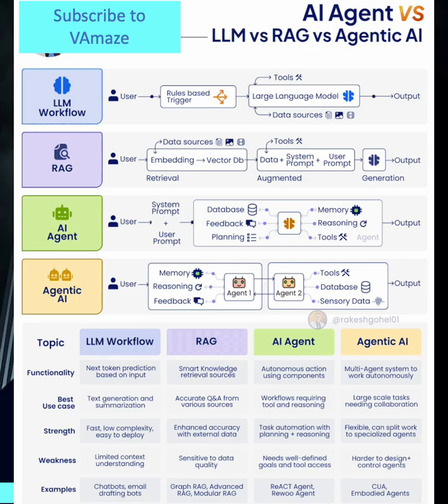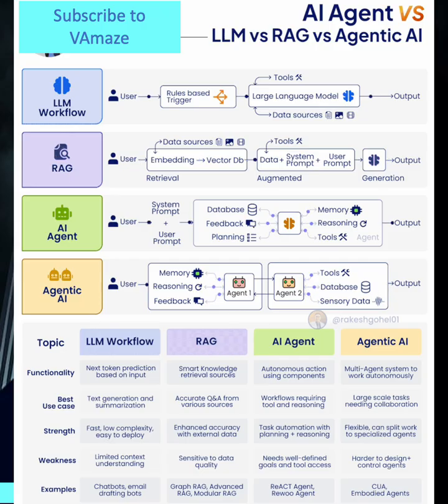That will bring us to our comparative analysis, choosing the right architecture. We'll look at functionality spectrum, use case optimization, strengths analysis, and the limitations to consider. And as we see with real-world examples and applications, LLM applications would be simple chatbots, email drafting, basic content creation. RAG implementations: advanced customer support systems, knowledge management platforms, and research assistants that need access to current information.